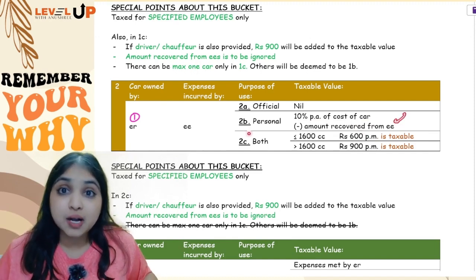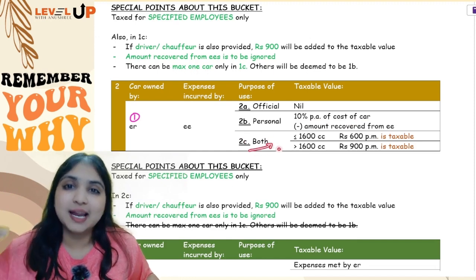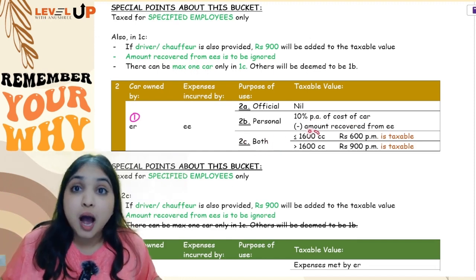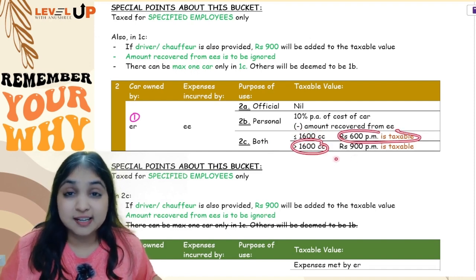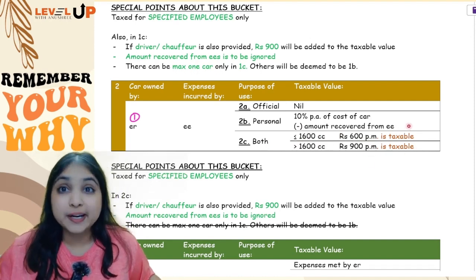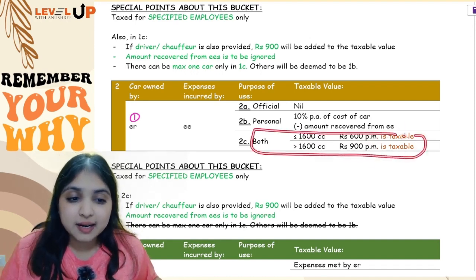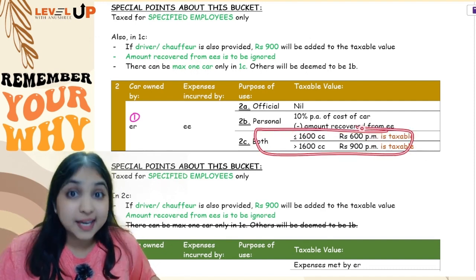Okay, but what if the car is used by the employee for both official and personal purpose? Again, in this category, I will look at the cubic capacity of the car. Up to 1600 cc, 600 per month will be taxable. More than 1600 cc, 900 per month will be taxable. Even over here, if a driver is also provided along with the car, we will add another 900 per month. In this category over here, we can have any number of cars.